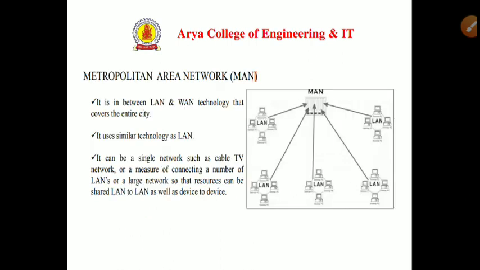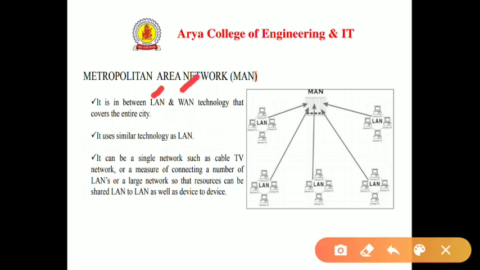Now we have metropolitan area network. It is in between the LAN and WAN. So we have a moderate area for the metropolitan area network. It uses similar technologies as LAN. It can be a single network such as a cable TV network, or a means of connecting a number of LANs into a large network so that resources can be shared LAN to LAN as well as device to device.